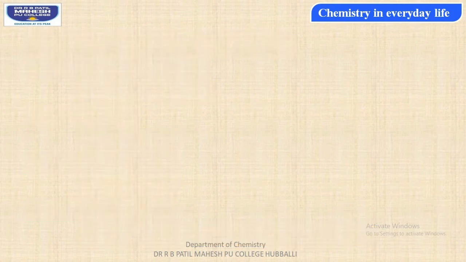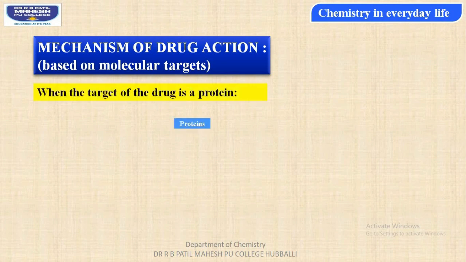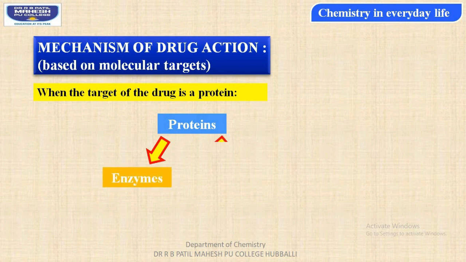Now let us study the mechanism of drug action, which is based on molecular targets. When the target of the drug is a specific protein, then students, proteins consist of two main parts. The first one is the enzyme and the second one is the receptor sites. So depending on the enzyme and depending on the receptor site, the drug which is administered to the person would be acting on a specific protein.